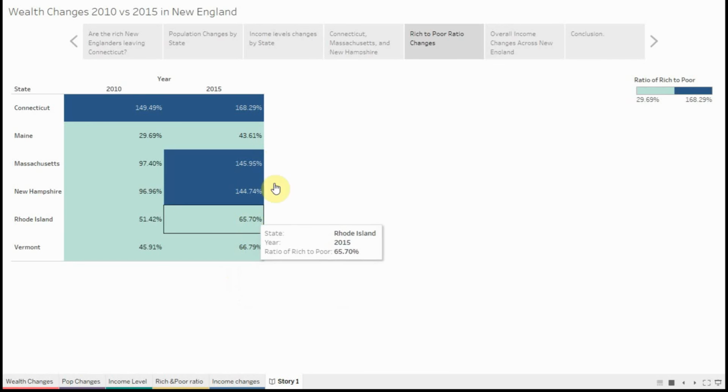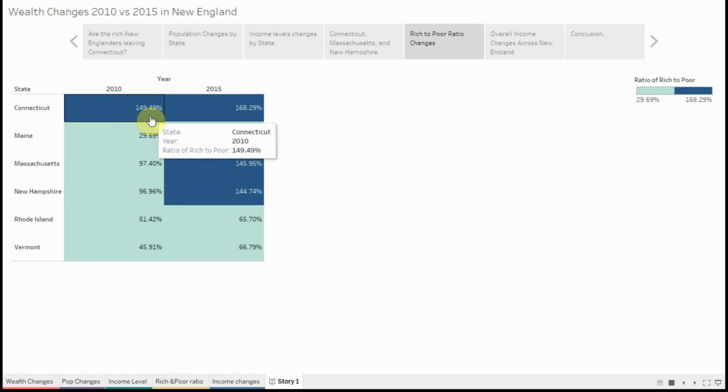But Connecticut was the only state that initially had a positive ratio, represented in the dark blue, in 2010, and they continued to have a positive ratio in 2015. It is an increase. They still have it, and it is an increase overall.